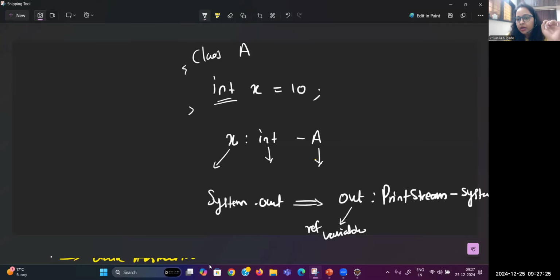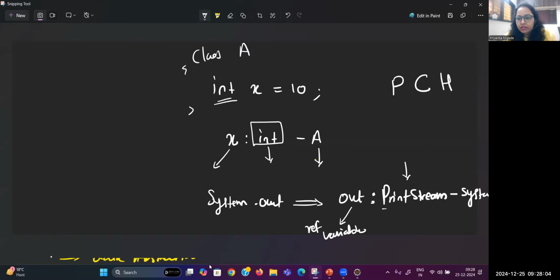But when you see the return type always starts with a class, out is returning what? PrintStream is not a data type. Int is a data type, but PrintStream is not. Even if you are not aware what PrintStream is, just check the syntax. If any word in Java is written with capital letters, like P and S capital, then you can directly refer to it as a class. So whenever the return type for any variable is a class, we call that variable a reference variable. Remember.